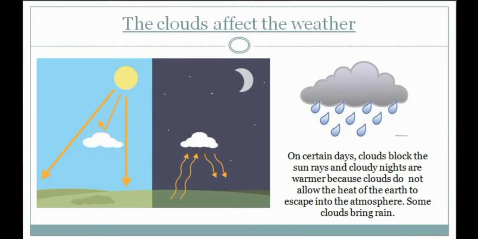Now let's see how the clouds affect the weather. As you can see in the picture, on certain days, clouds block the sun rays, and since the rays cannot reach us, it is not very hot during the day. But the cloudy nights are warmer. Why? This is because clouds do not allow the heat of the earth to escape back to the atmosphere. And some clouds, as you can see, bring rain. So this is the way the clouds affect the weather.